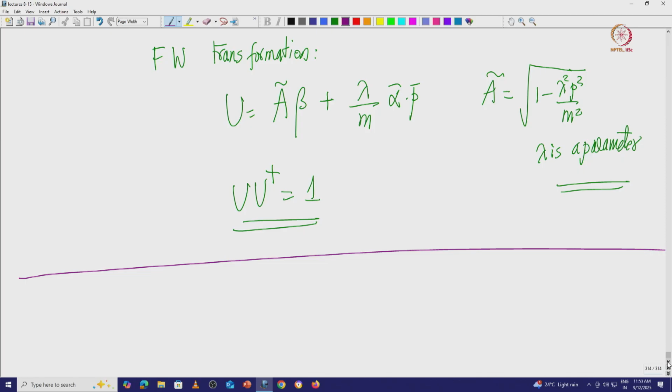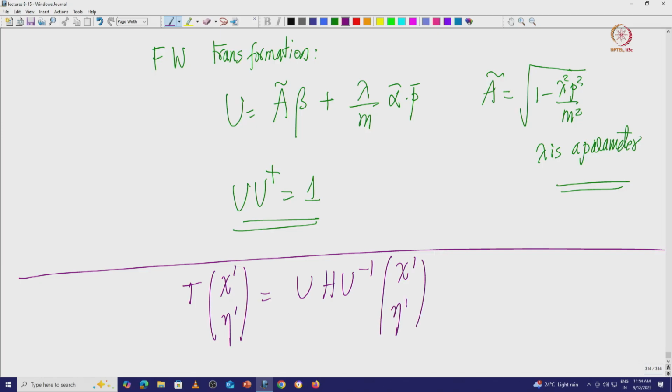So, what you do is you have U H U inverse, acting on chi prime eta prime, is equal to H prime chi prime eta prime.